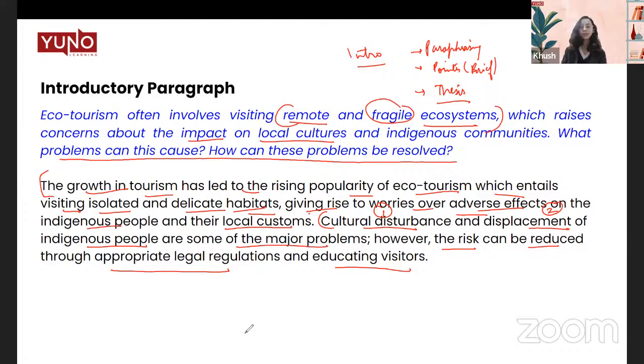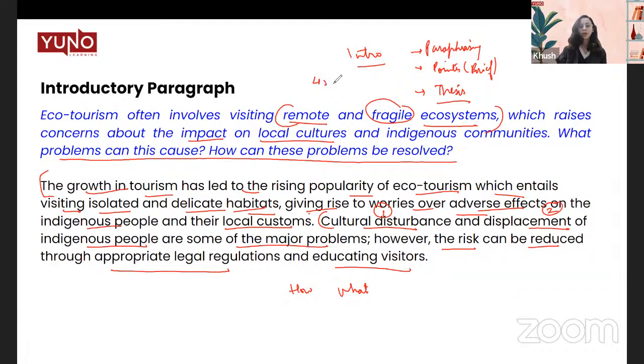Now, after reading this introduction, your examiner will not have any how or what in their mind. What do I mean by this? That when the examiner is reading this question, the examiner is very clear on the question that we're talking about, what this essay is about, and the examiner is also clear on what exactly you are going to talk about and what the solutions are that you're offering. So this is how a brief introduction is supposed to be.